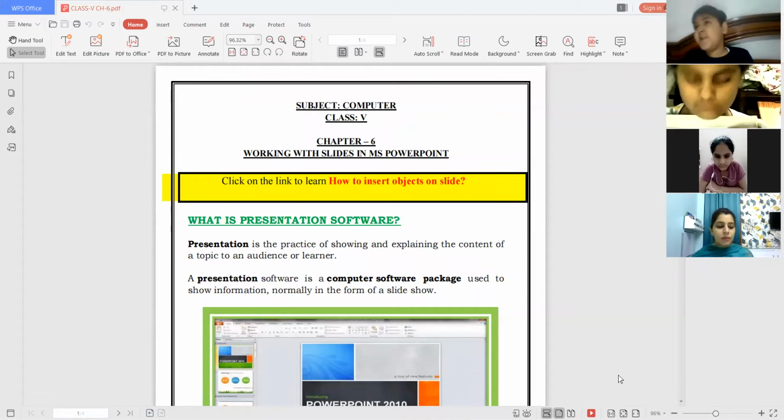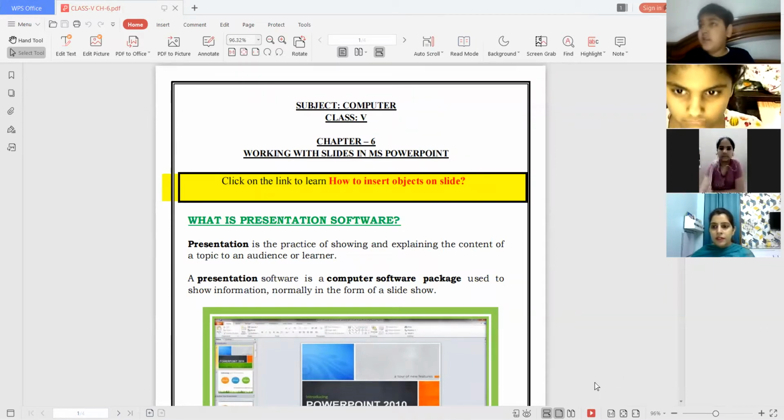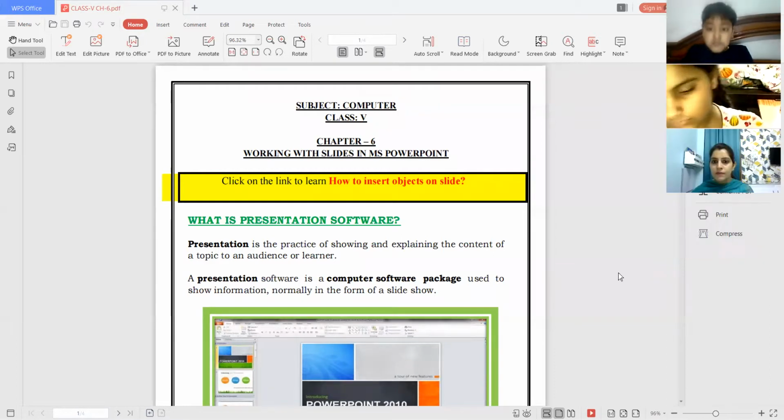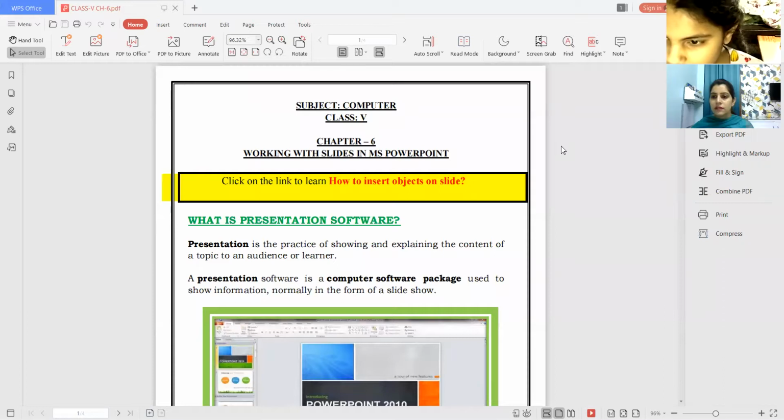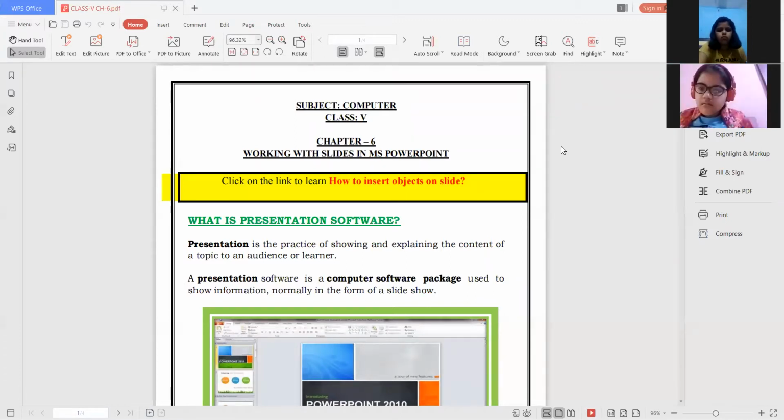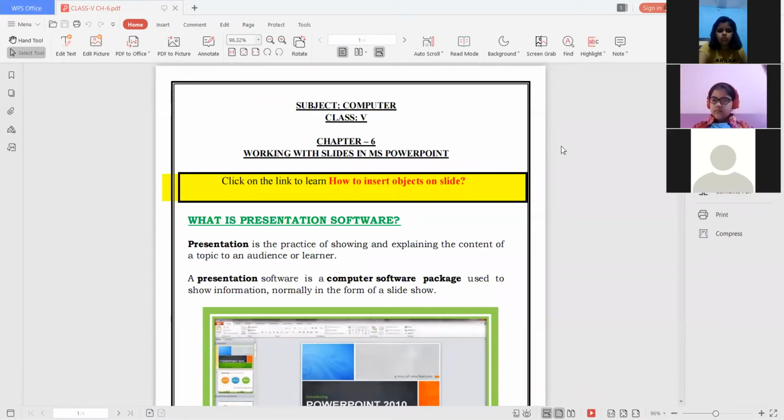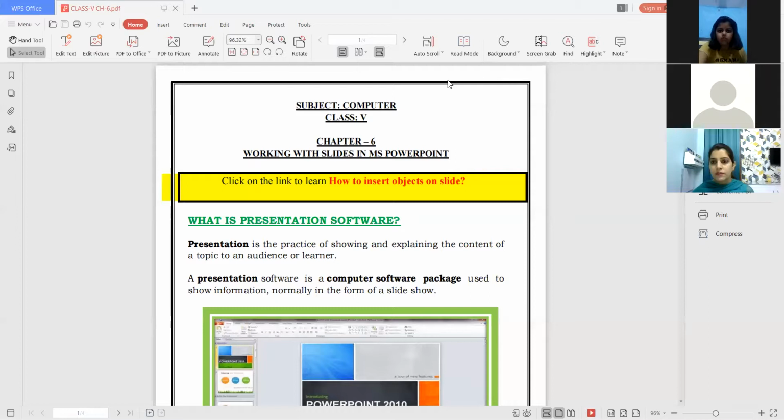So who will tell me what is PowerPoint? Just a rough idea. Okay, Jivika, you want to give an answer? Ma'am, PowerPoint is a computer software used to make presentations in schools and offices. Okay, good. Any other answer?